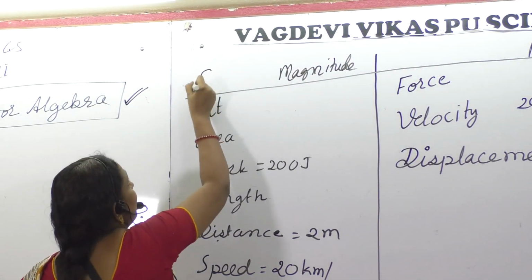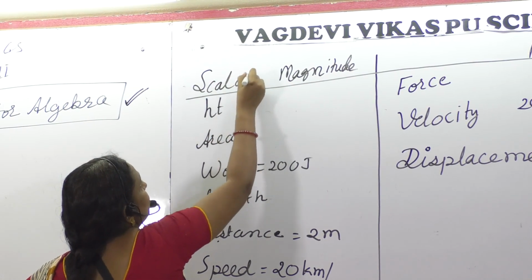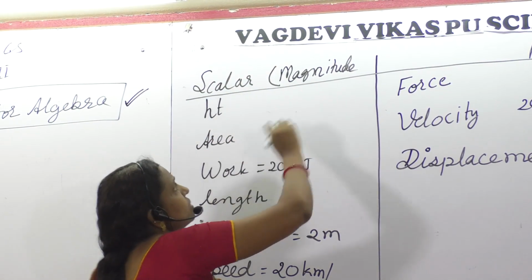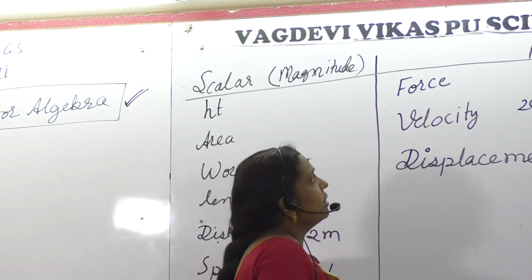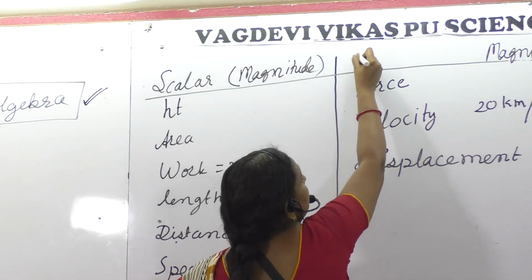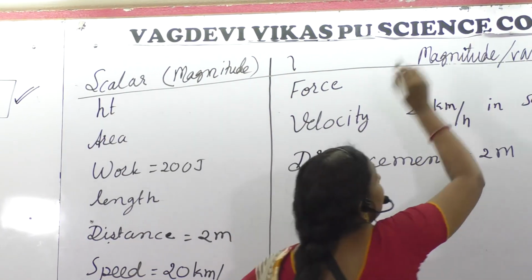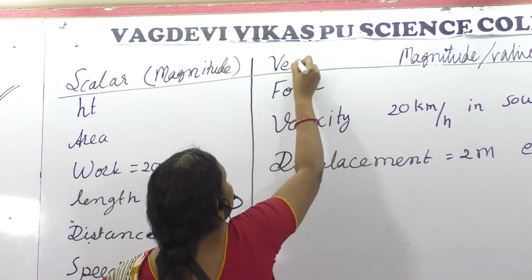Such quantities are said to be what? Scalar quantities, which involve only magnitude. The quantities which involve both magnitude and direction are said to be vectors.